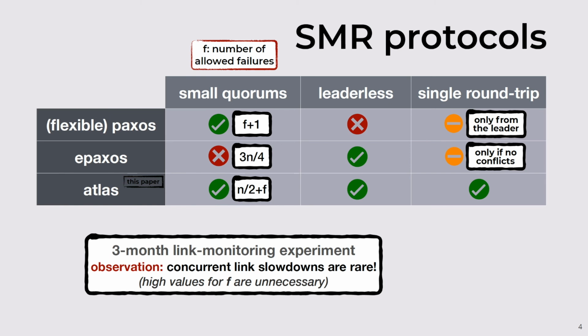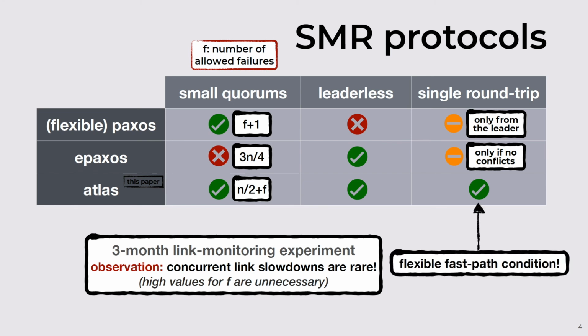Atlas is leaderless and can process most commands in a single round trip, what we call a fast path. And this is possible because Atlas employs a flexible fast path condition that allows the fast path to be taken even when conflicting commands are submitted concurrently.